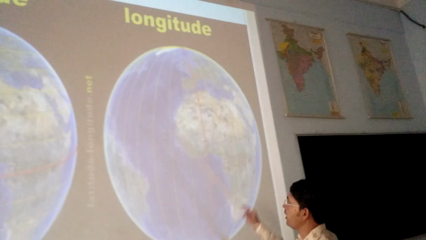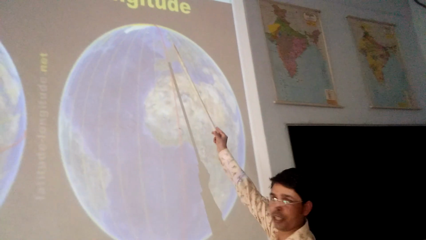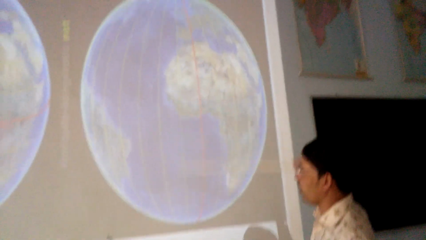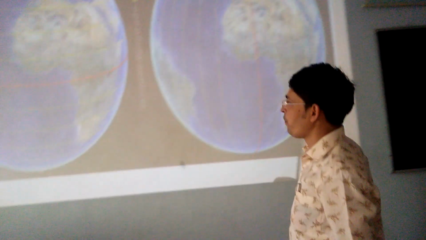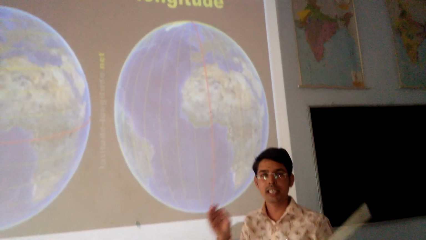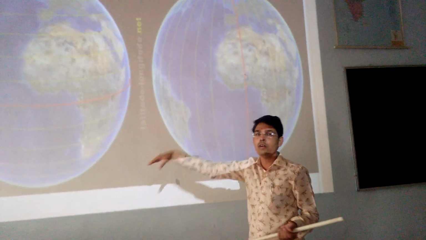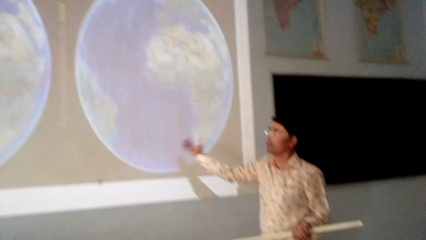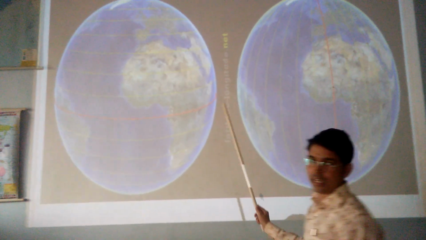Then moving further to talk about the longitude, these are the lines coming from the North Pole to the South Pole. The lines running from the North Pole to the South Pole are called longitudes, and they are called meridians also. If we are understanding this latitude and longitude, the question arises: why am I talking about latitude and longitude here? It's clearly to make you understand what is the latitudinal extension of India and what is the longitudinal extension of India. So here we will see the latitudes, how and where India is situated.